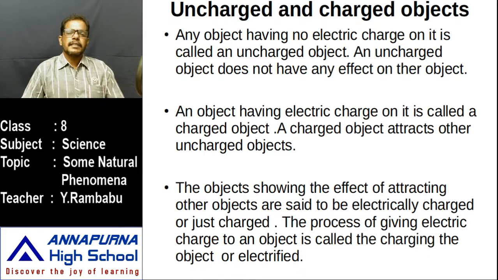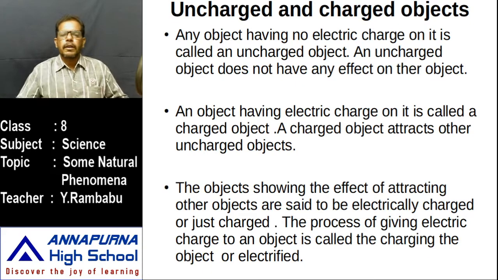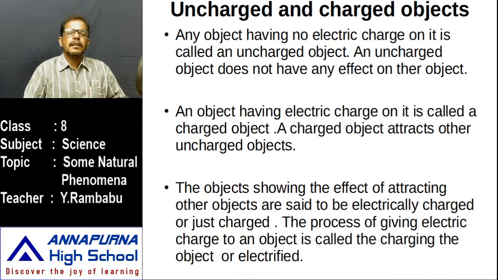If any small pieces of paper or other lightweight objects are placed near this uncharged body, it doesn't show any effect. That means it doesn't attract or repel. That type of bodies are called uncharged bodies. The glass rod, silk cloth, rubber balloon, woolen cloth, amber, fur cloth, all these are at first uncharged bodies. Why? They are not rubbed against each other and no charge is acquired.